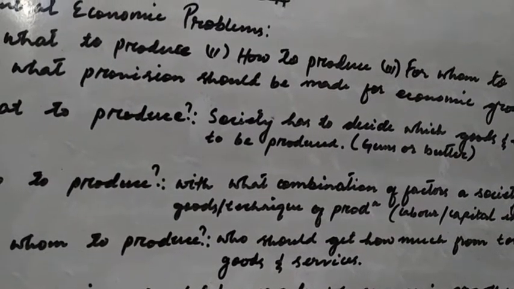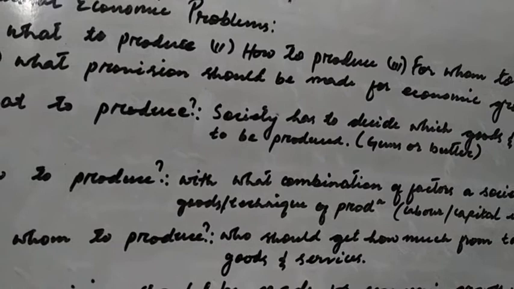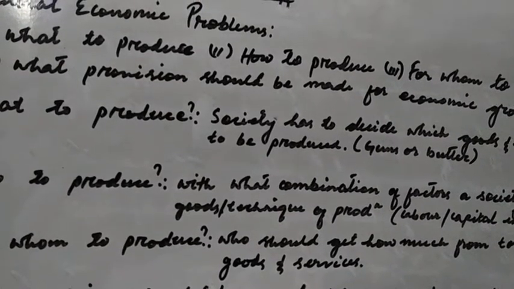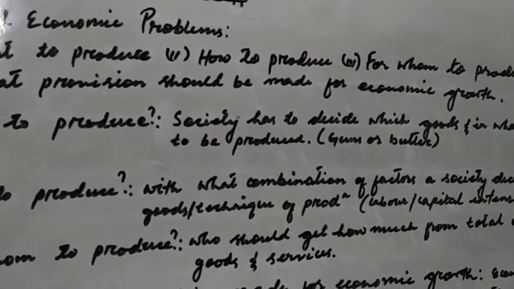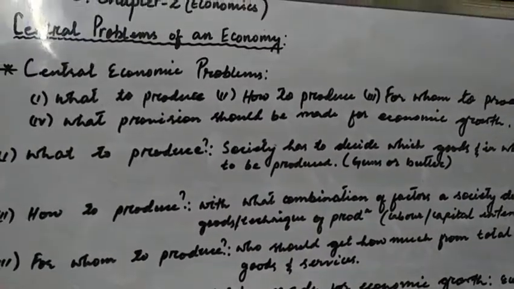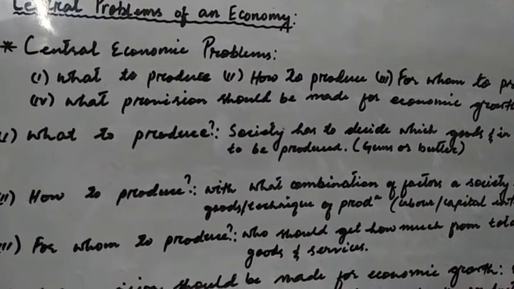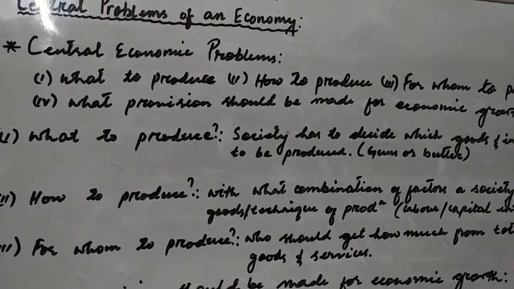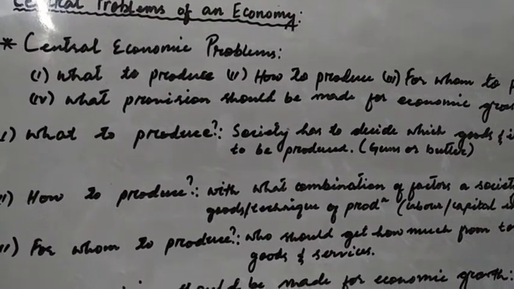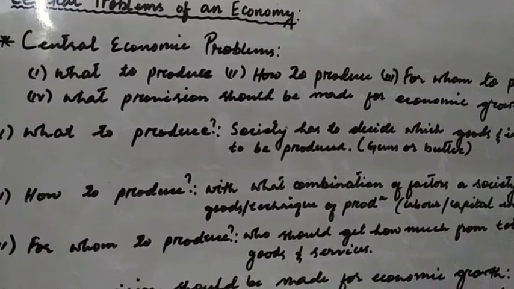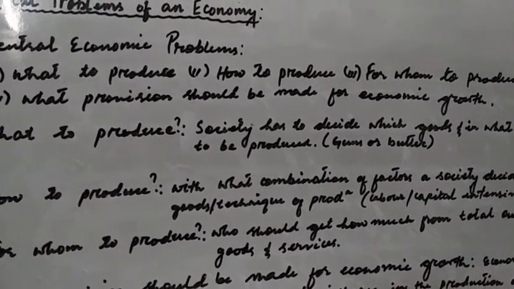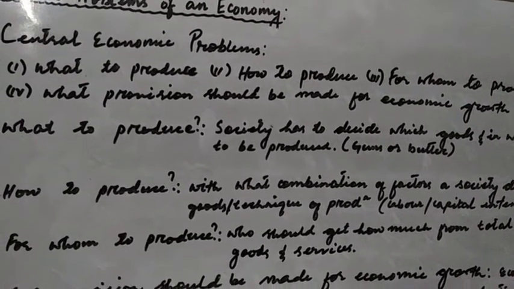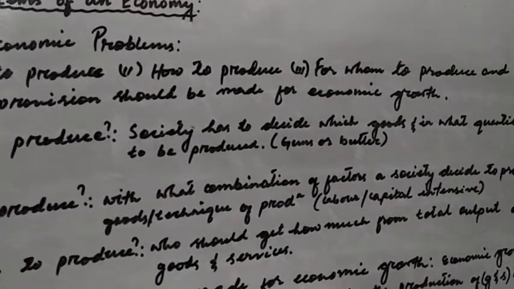Likewise, we have alternative techniques with different degrees of capital and labor intensity available for other commodities. So we have to think about the technique to produce the selected goods and services in an economy, whether it should be labor intensive or capital intensive.